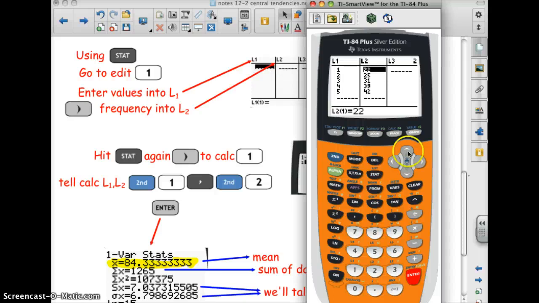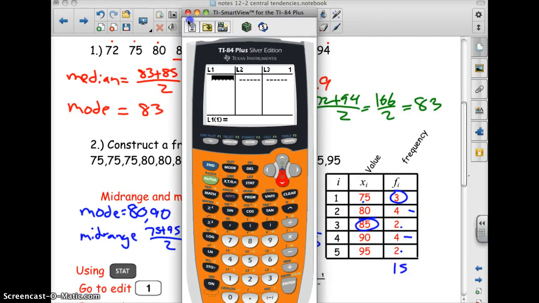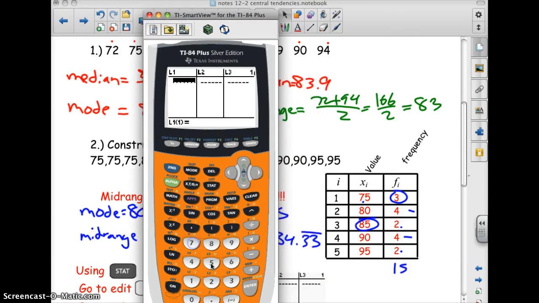Now remember, we got to clear these lists. We've done this before when we did a little bit of work with regressions, so you should know how to clear these lists. Okay, I'm going to enter the values into L1 and the frequency into L2. So I'm going to have 75, 80, 85, 90, 95, and then over here, I'm going to have 3, 4, 2, 4, 2.